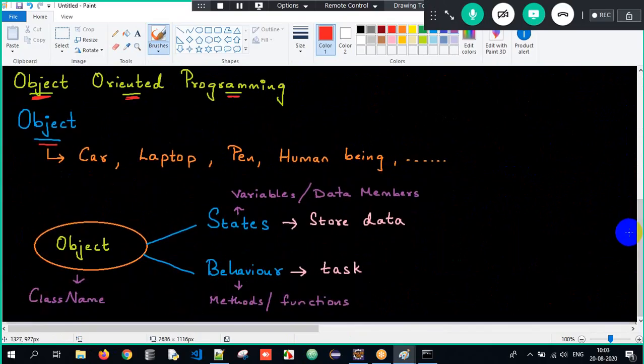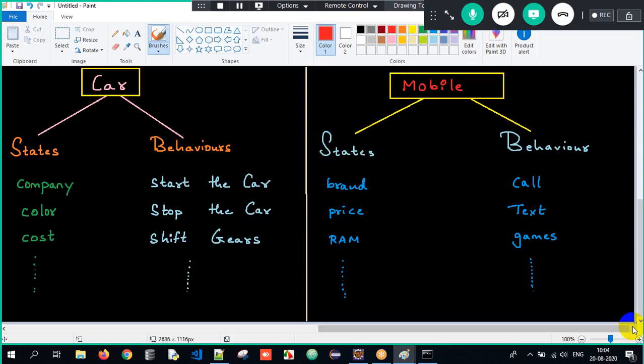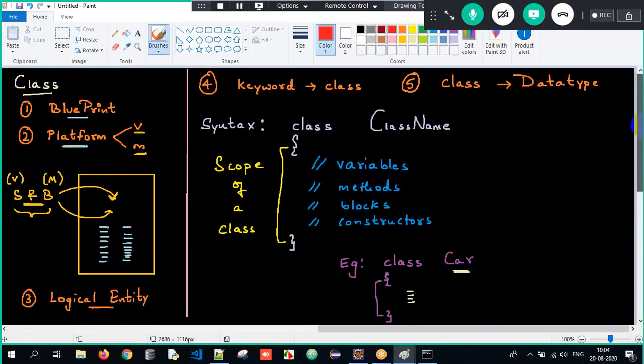These are the basic concepts which we did earlier, and then this topic will be very strong in all of you. Here, an object is a real world entity, meaning it is a part of the real world and physically existing. I gave a couple of examples. Generally we consider the object name as the class name, not all the time, but at times. States are variables, behaviors are methods. We took a couple of examples in understanding the respective states and behaviors, and then we understood what a class is. A class is a platform to store all the states and behaviors of an object. And we saw it's a blueprint, it's a logical entity.